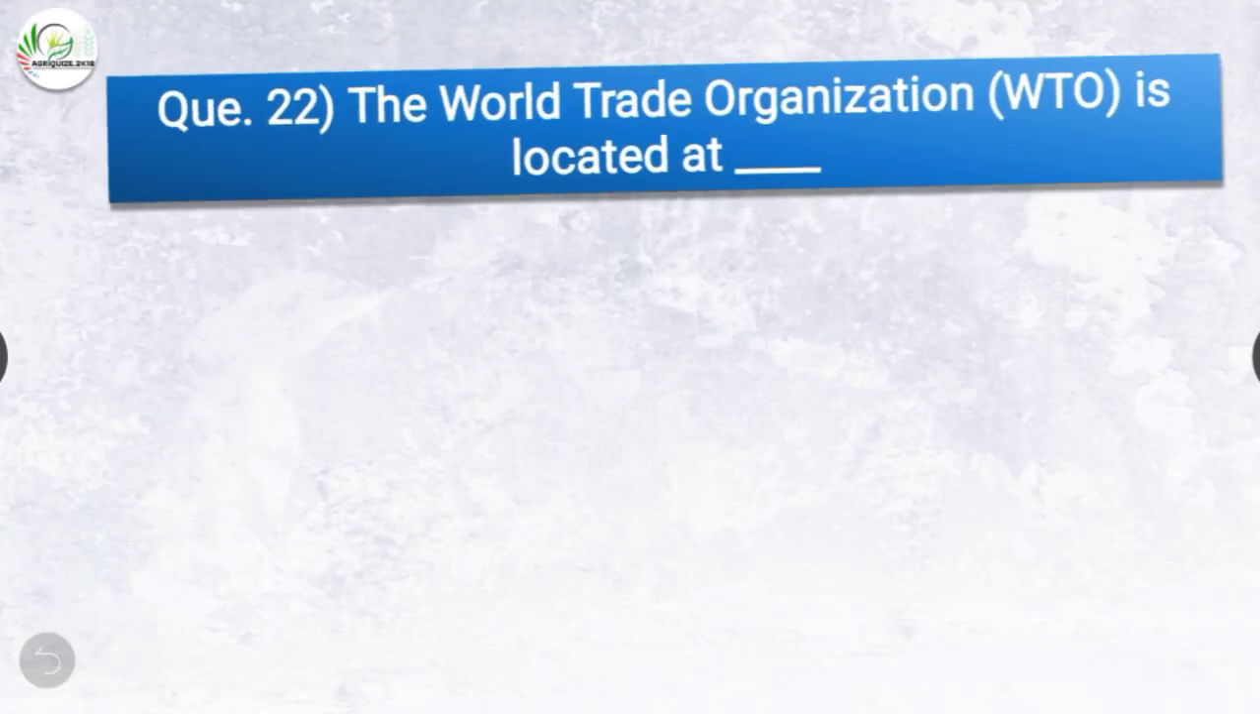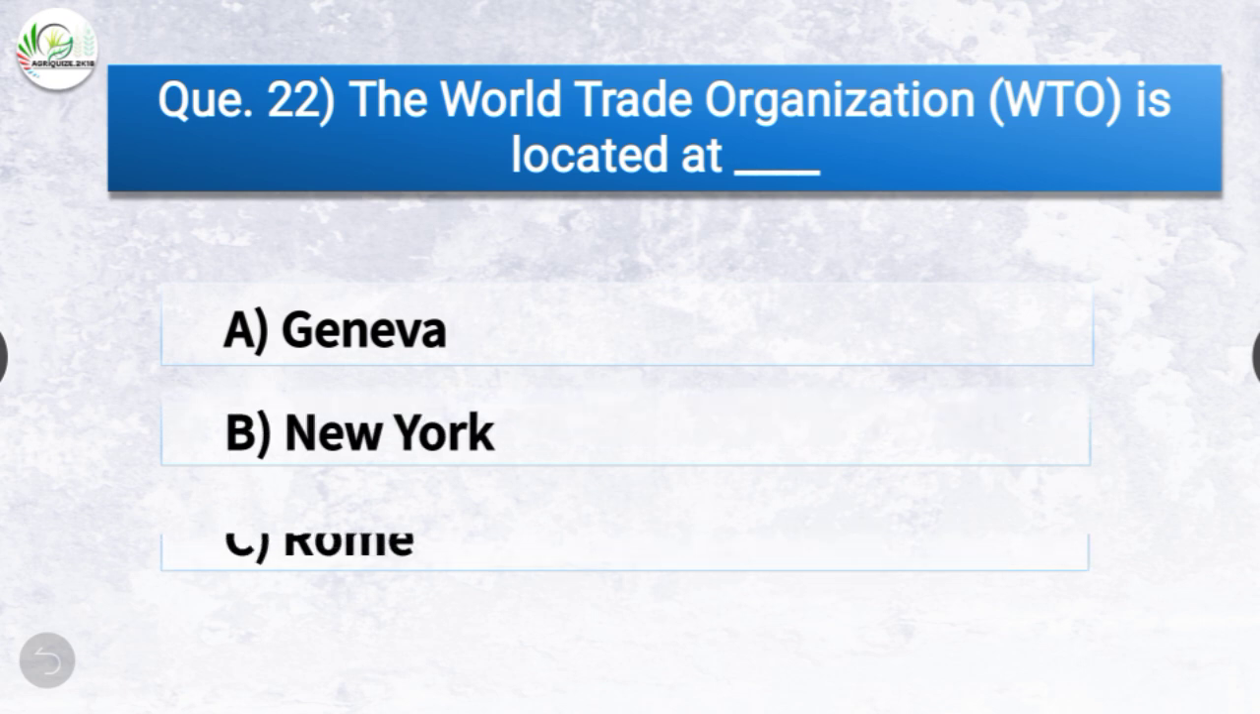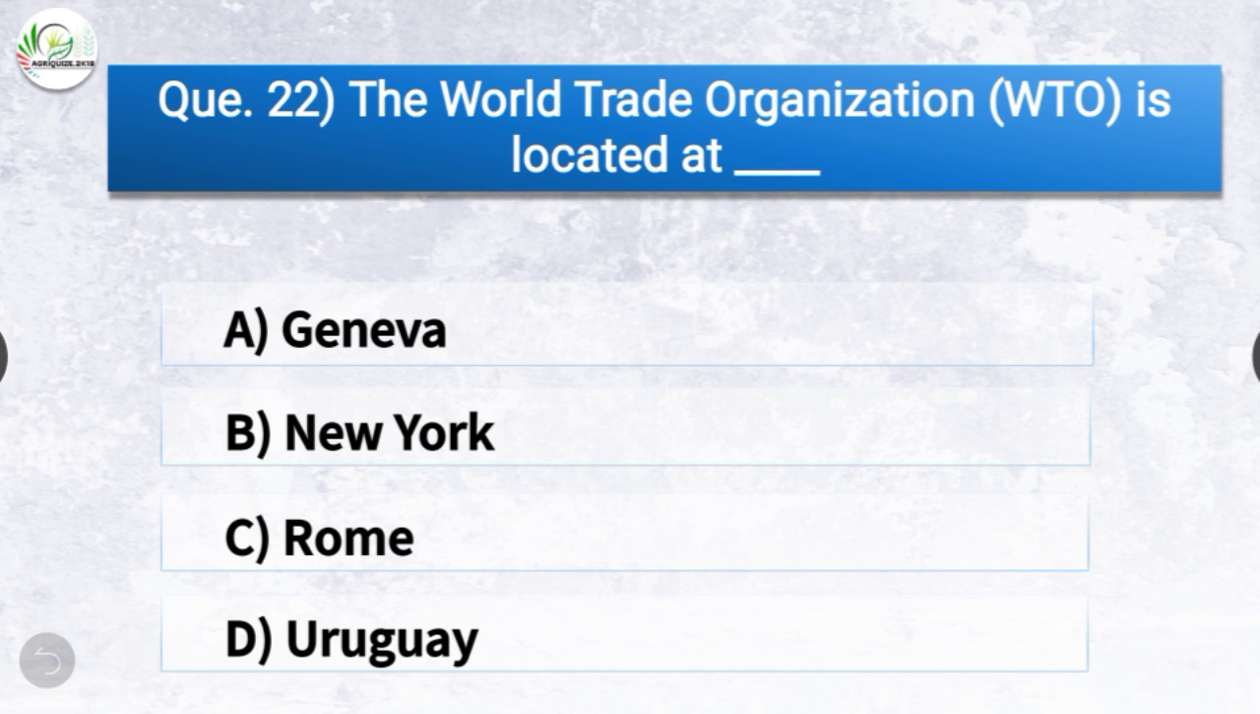Question number 22. The World Trade Organization WTO is located at dash. The options are Geneva, New York, Rome or Uruguay. The correct answer is option A, Geneva. So the World Trade Organization is located at Geneva.